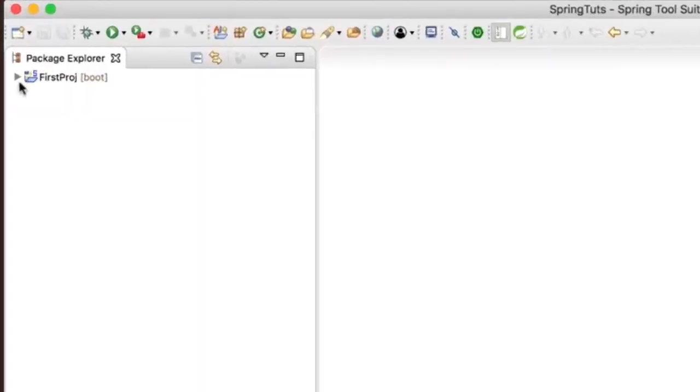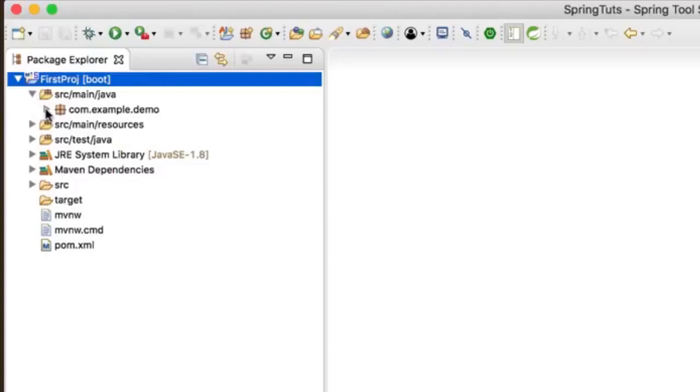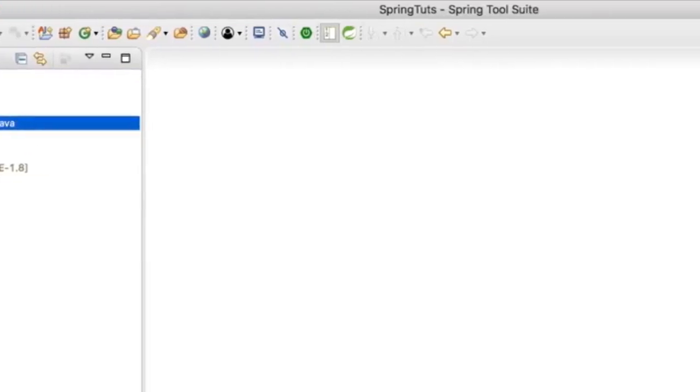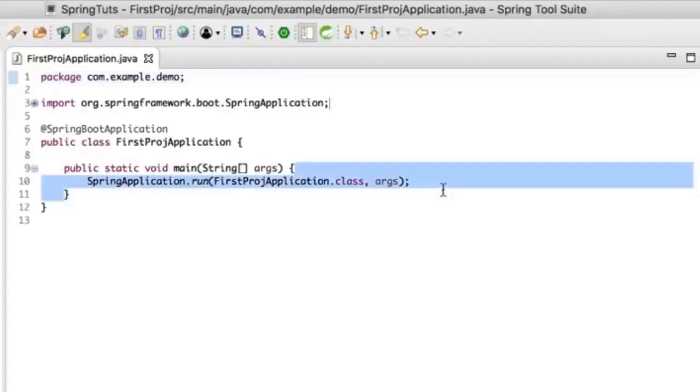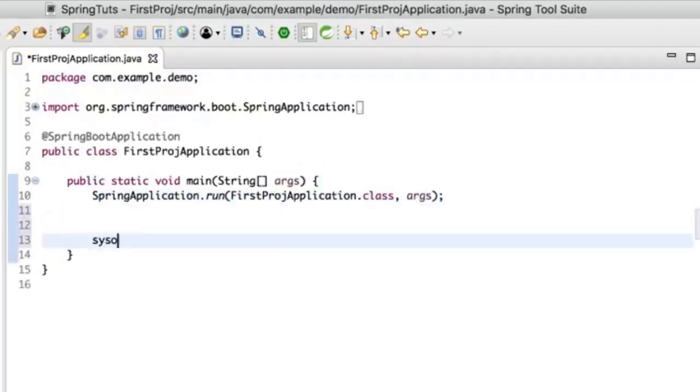And you can see we got our Spring Boot project here. Again, we'll not be doing much code here. It's just a simple Spring Boot project. Maybe I can print hello world just to show you if this thing works. And you can see I got some code here, nothing to worry about. We'll talk about this later. I will simply type this out, and here I would say welcome to boot.